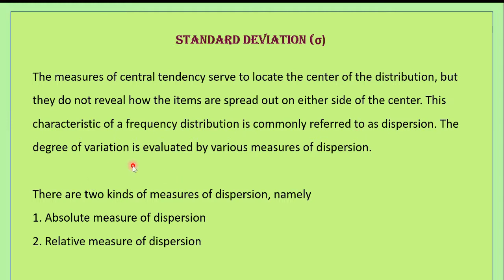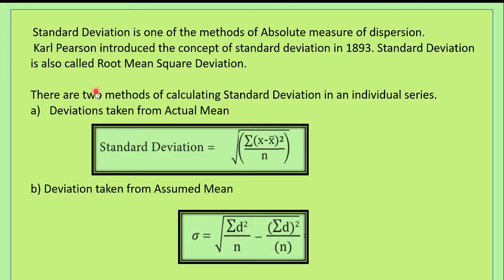The degree of variation is evaluated by various measures of dispersion. So there are two kinds of measures of dispersion: the absolute measure of dispersion and the relative measure of dispersion. Standard deviation is one of the methods of absolute measure of dispersion.